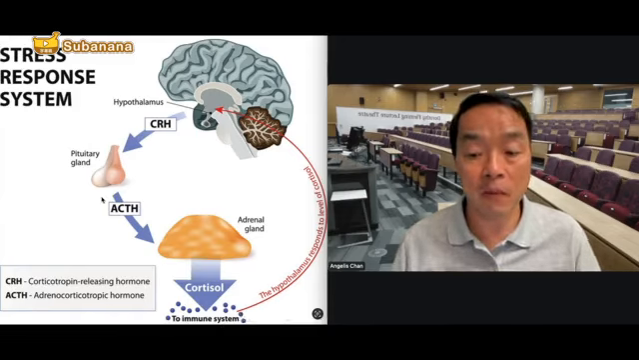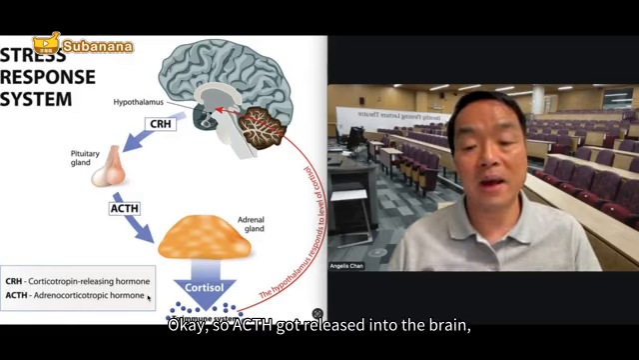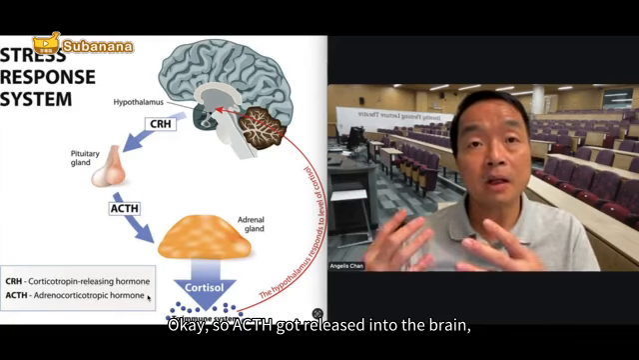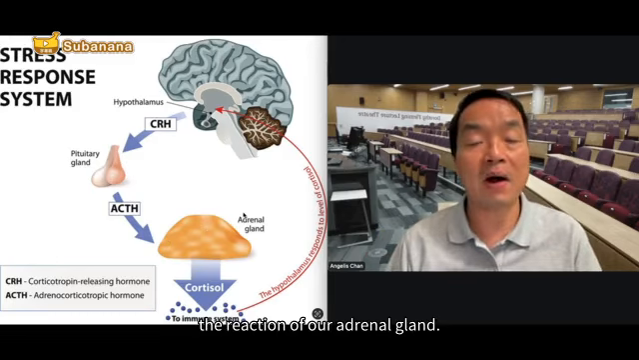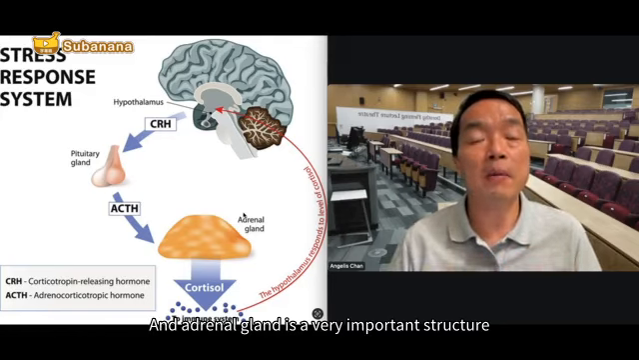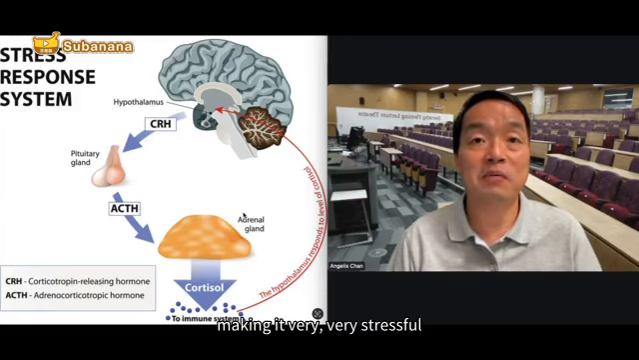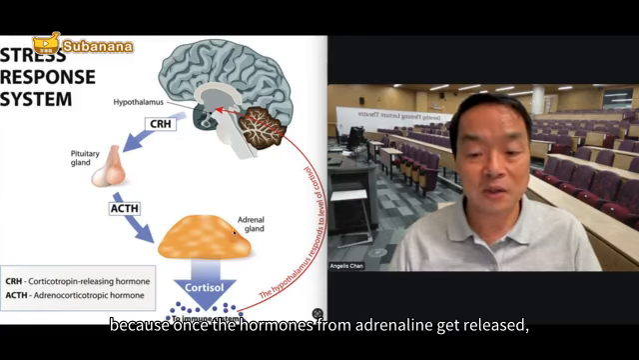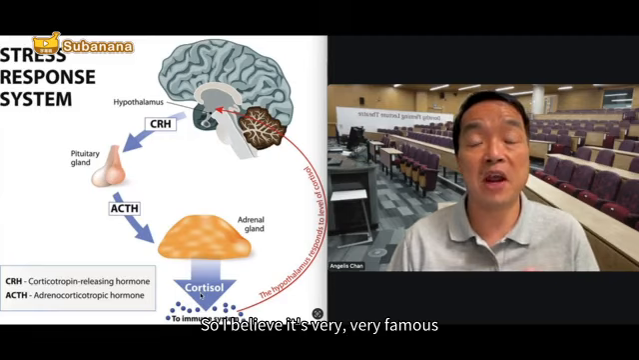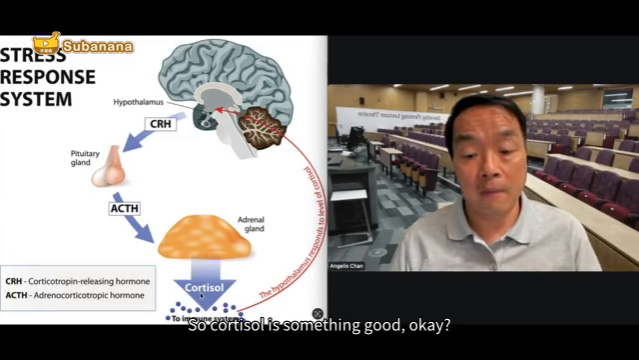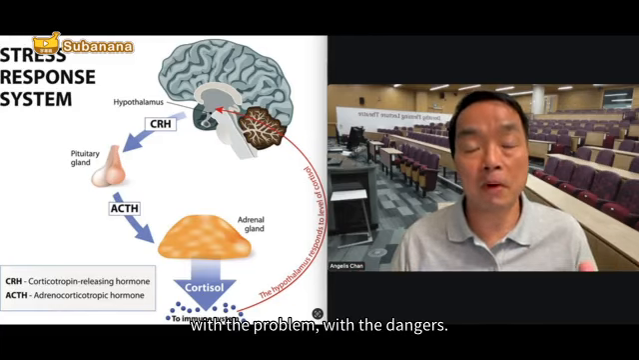ACTH is a kind of hormone. You see here ACTH, adrenocorticotropin hormone. ACTH gets released by the pituitary gland, and then further activates the reaction of our adrenal gland. The adrenal gland is a very important structure in making us stressed, because once the hormone from the adrenal gland gets released, it's called cortisol. I believe it's a very famous hormone, cortisol. Cortisol is something good, basically, because we have to tackle problems and dangers.